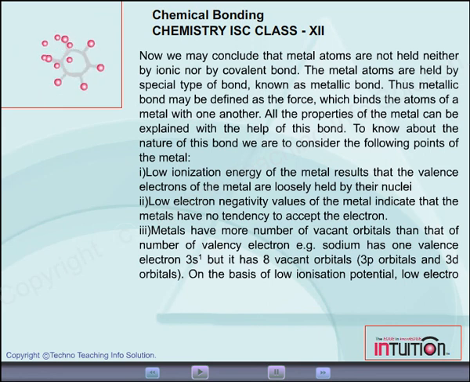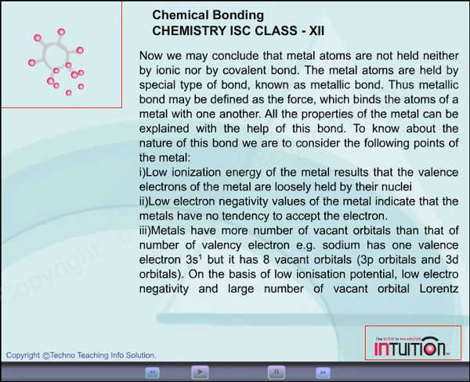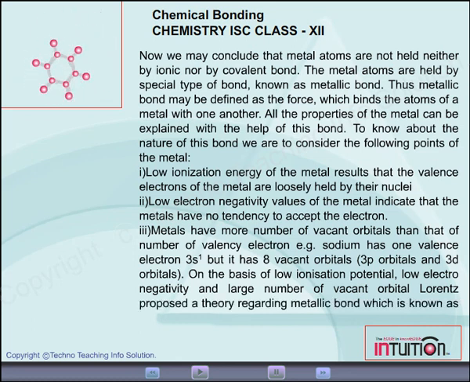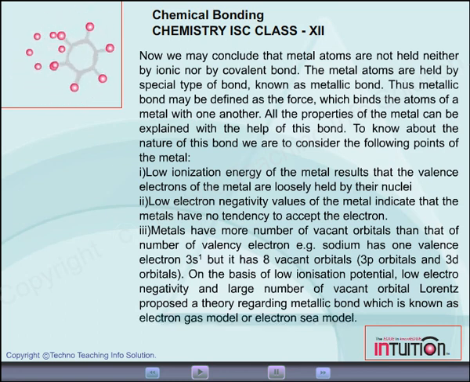On the basis of low ionization potential, low electronegativity and a large number of vacant orbitals, Lorentz proposed a theory regarding metallic bond, which is known as the electron gas model or electron sea model.